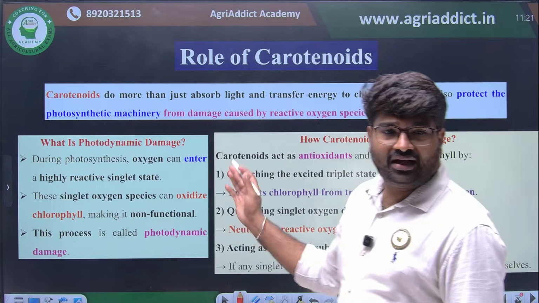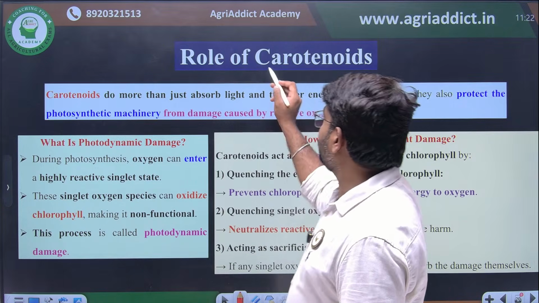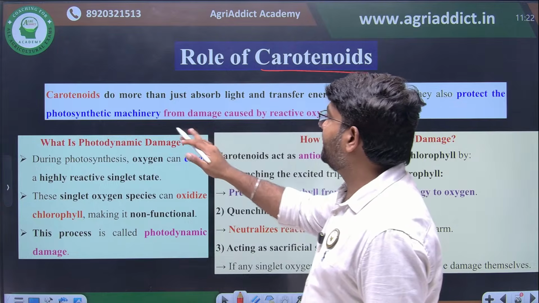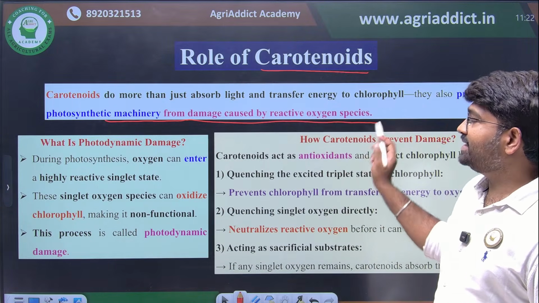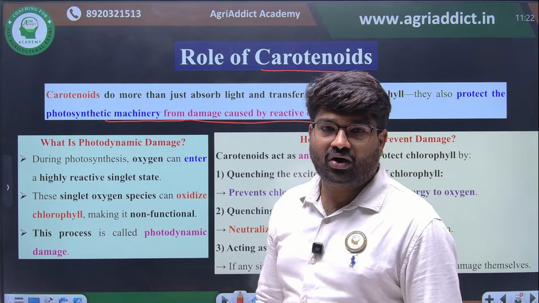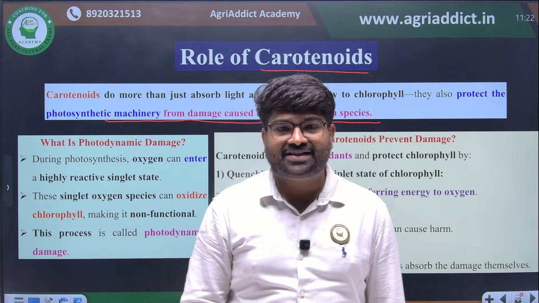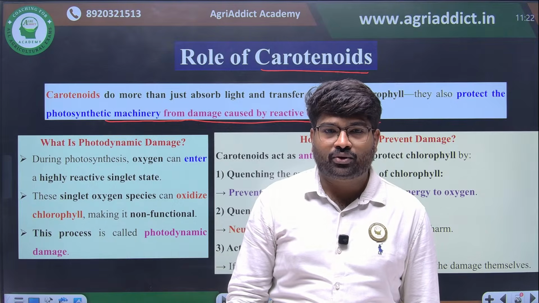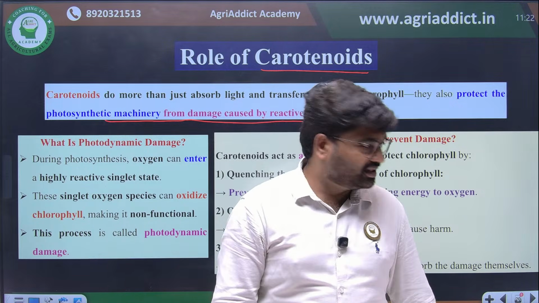Then the role of carotenoids, which we have already discussed. The primary role is to prevent the photosynthetic machinery from damage caused by reactive oxygen species. So ROS mediated damage, that is photodynamic damage, can be prevented by carotenoids. I hope this is clear for everyone.